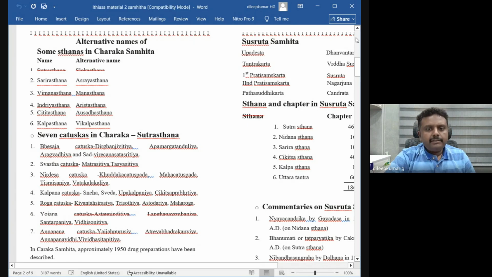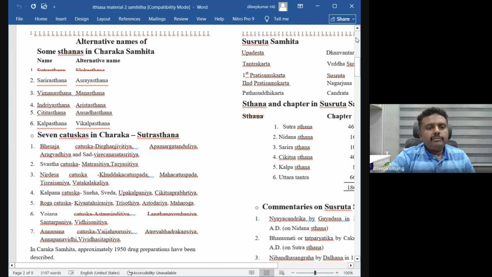Okay, so one futuristic thing you will observe in Charaka Sutra Sthana is that he is the first one to classify all 30 chapters of Charaka Sutra Sthana into Chatushkas. Every 4 chapters are given a designation. The first 4 chapters are called Beshaja Chatushka.